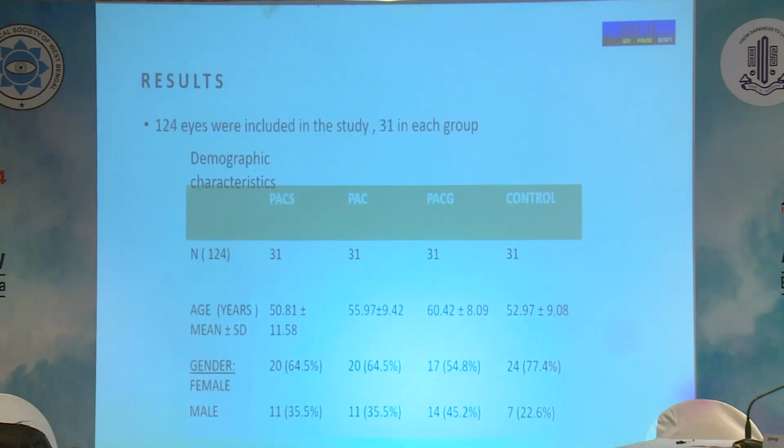And coming to results, 124 eyes were included in the study and 31 in each group. And these are the demographic characteristics of the study, which showed an increasing trend in the age, and a female to male ratio is equal in all the groups with a slight higher predominance of females.